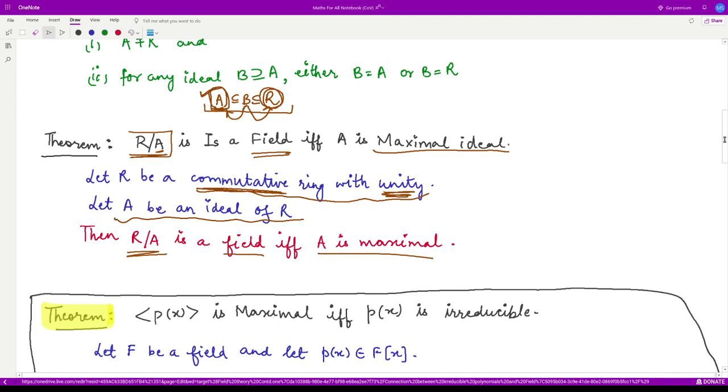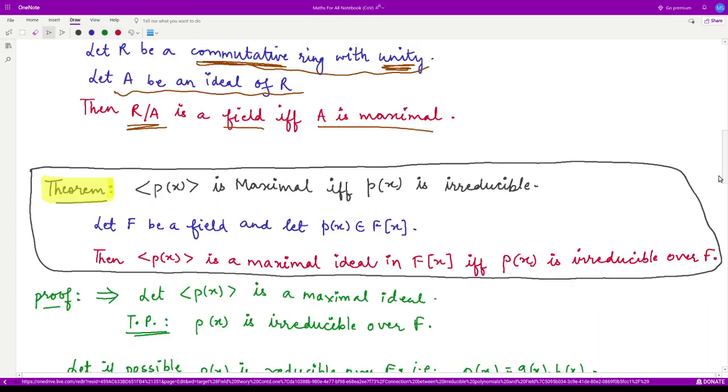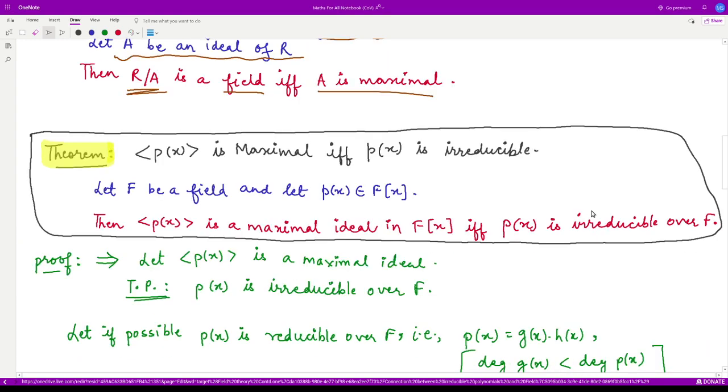So next we shall look at the important result which connects the irreducible polynomial and the ideals. And then we see the connection between ideals and field from the next result.